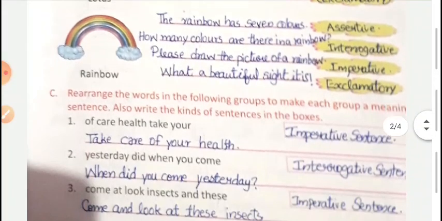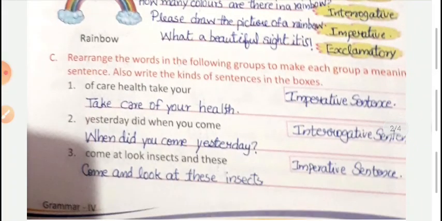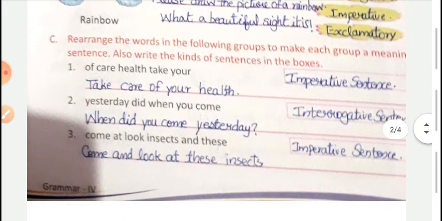Now we are going to learn the exercise C part. Rearrange the words in the following groups to make each group a meaningful sentence. Also write the kinds of sentences in the boxes. Now there are already words given there. We have to rearrange these words and make a meaningful sentence.